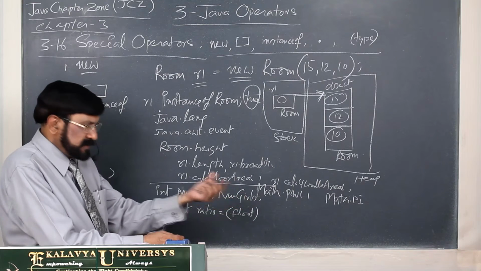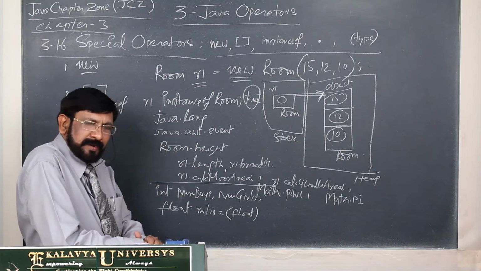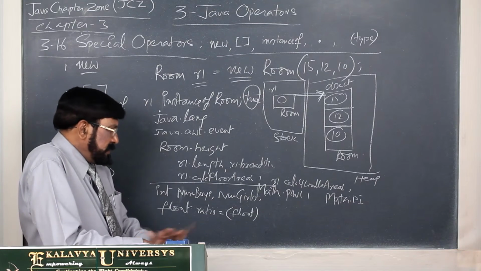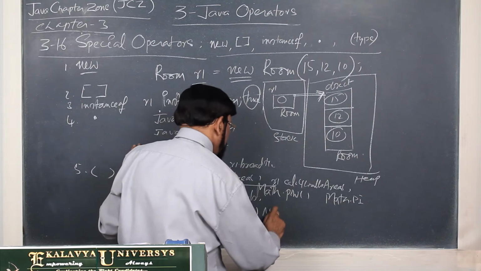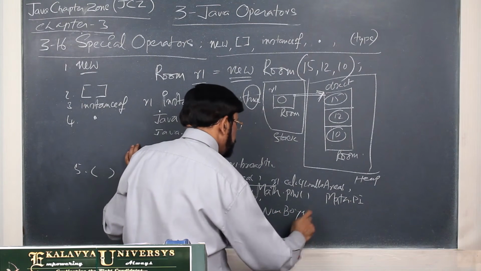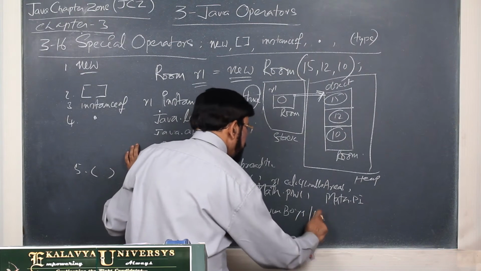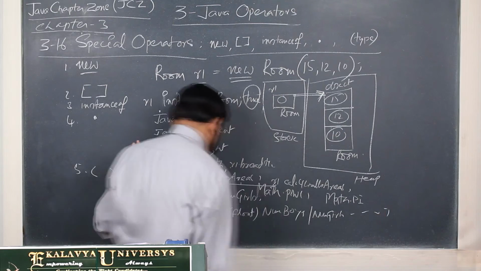That means the fractional part is truncated, but in this case you are expecting an accurate result. Then num boys by num girls. So this is the way.